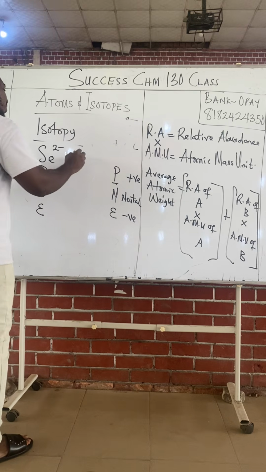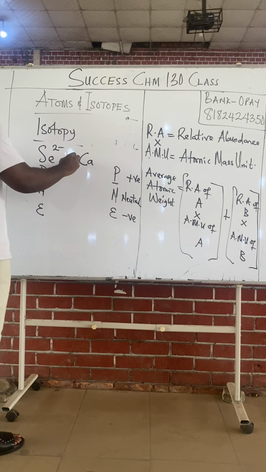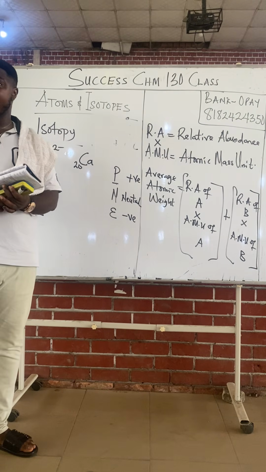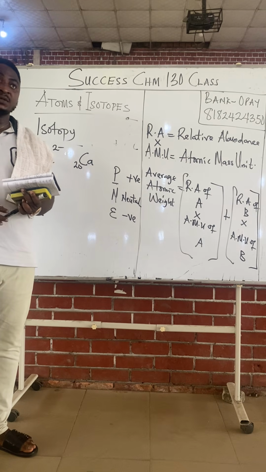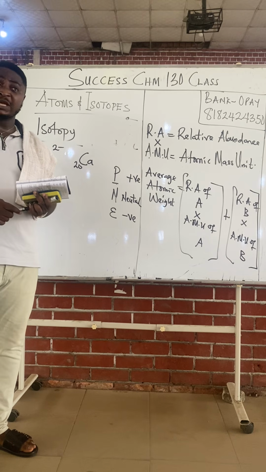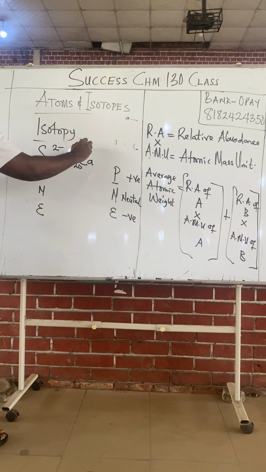It's different if they give you calcium. We all know that calcium is 20, right? If you count your first 20 elements, calcium will fall on number 20: hydrogen, helium, lithium, beryllium, boron, carbon, nitrogen, oxygen, fluorine, neon, sodium, magnesium, aluminum, silicon, phosphorus, sulfur, chlorine, argon, potassium, calcium. Calcium is number 20. And the atomic mass of calcium is 40.